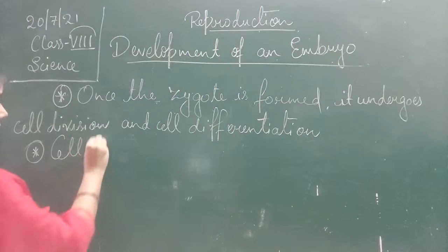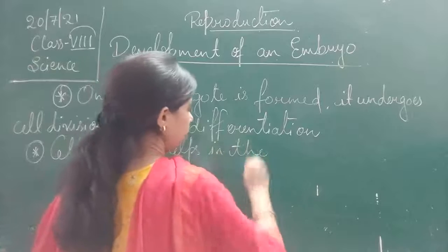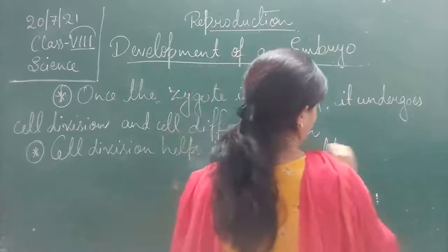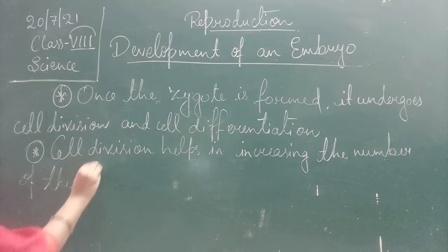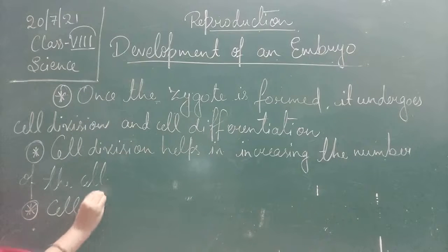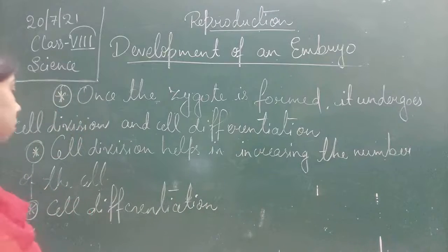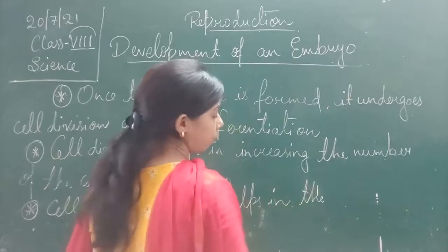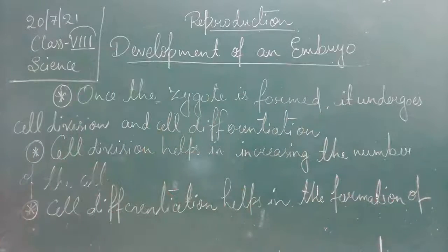So, cell division helps in increasing the number of the cells, while cell differentiation helps in the formation of new organs.